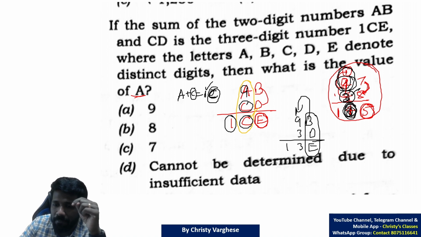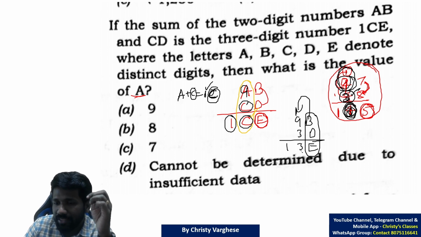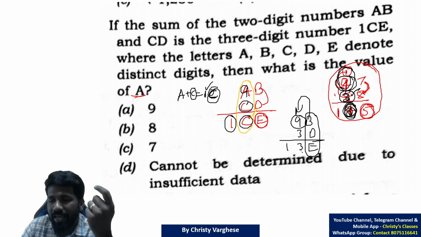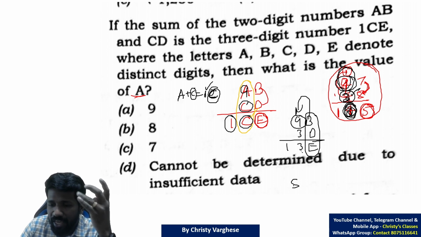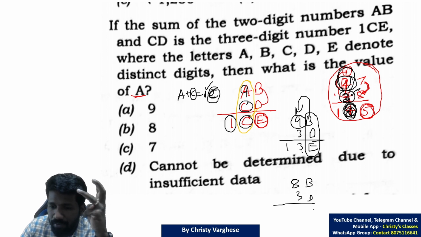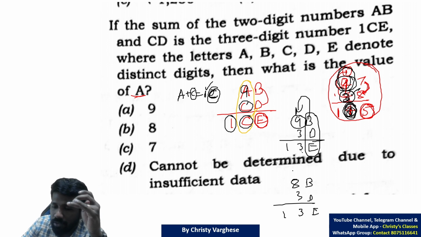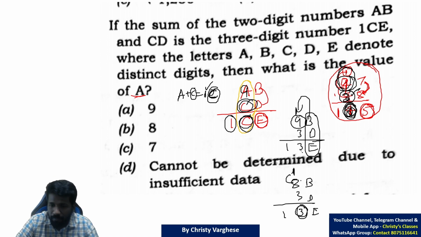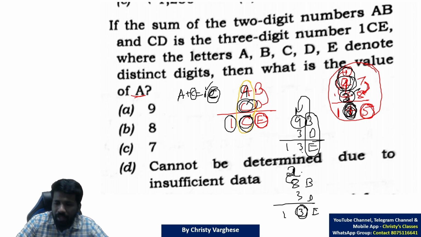That will make this 1 plus 9, 10 plus 3 is equal to 3 itself. Now some of you may be thinking, why can't it be something else other than 9? Let us try. If it is 8, 8B plus 3D, can it be 13E? That is impossible, because even if you get a carryover 1 plus 8, 9, 9 plus 3 is 12, not 13. The C should match, right? Now some of you may be thinking, then the carryover can be 2, right?